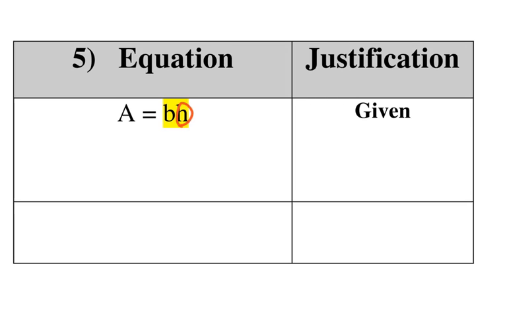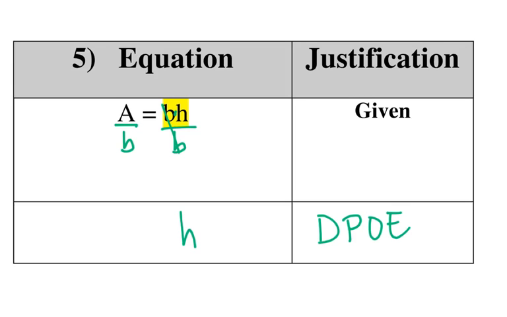So h is what I'm going to get by itself, so what do we have to get rid of? We have to get rid of b. So we look at that and we say, okay, well, b is being multiplied by h. So to get rid of it, I'm going to divide by b. Divide by b. What did I just do? I divided both sides by something. So the only thing left to do is write our answer. It's h equals a divided by b. Now we're not going to make you write that in set notation when you have a literal equation, so don't worry about that part of it.